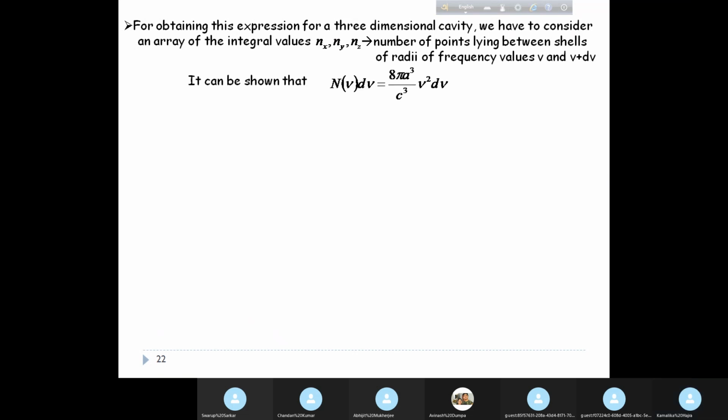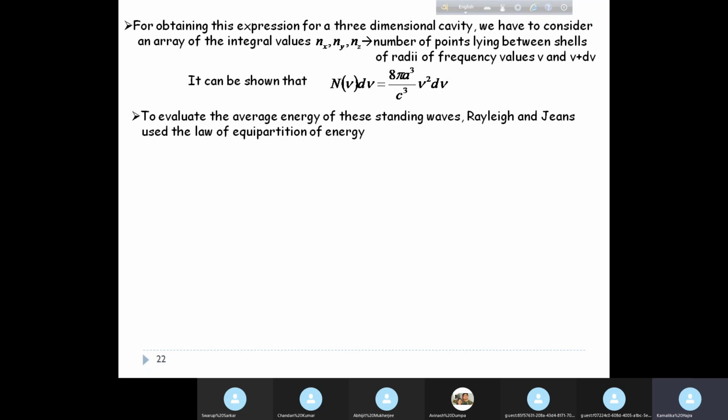Okay. Now it can be shown, I will not do the detailed derivation over here, I will do the detailed derivation when we do Planck's law. For now, just note that n nu d nu can be shown to be equal to 8 pi a cube by c cube nu square d nu.